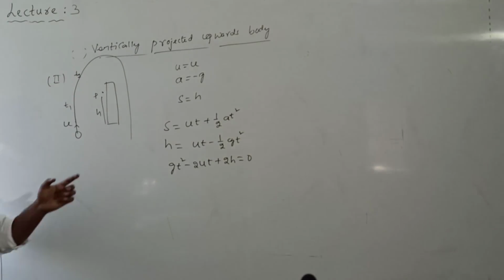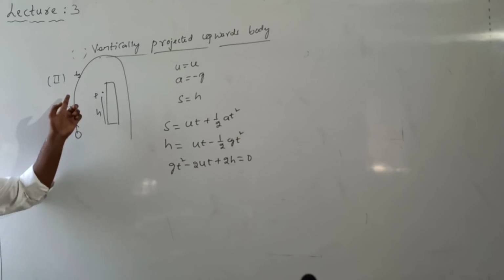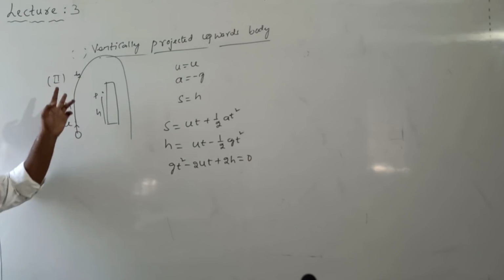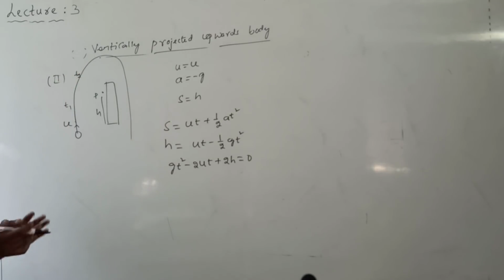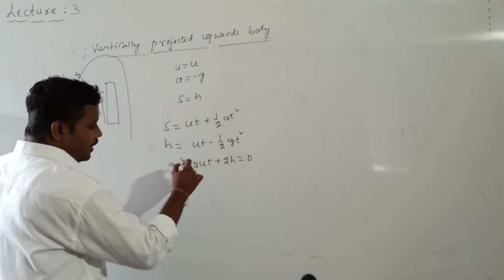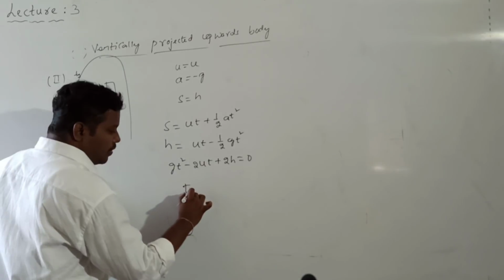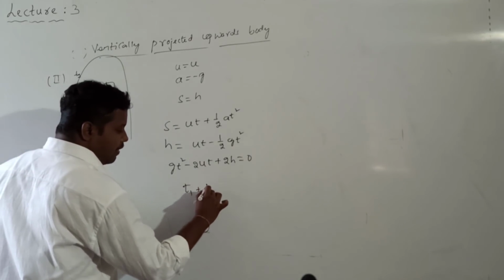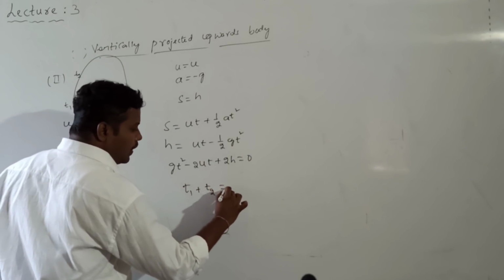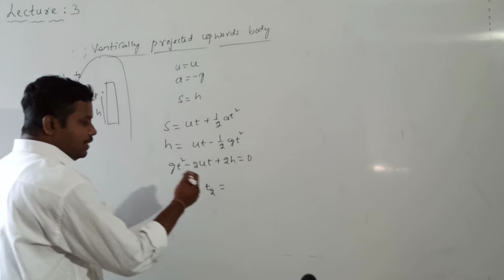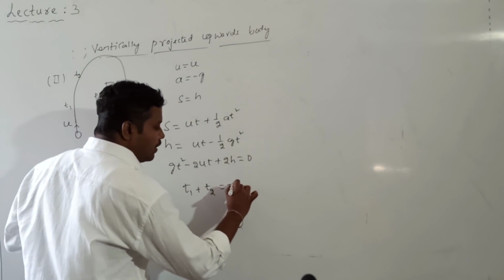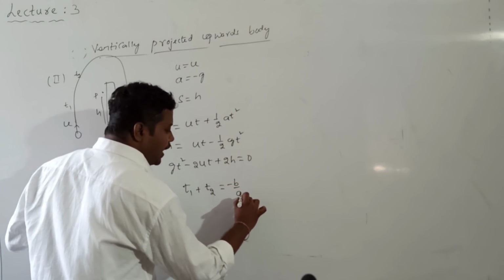This quadratic equation's roots will give you the t1 value and t2 value, where t1 is the time taken to cross P once and t2 is the time taken to cross P the second time. In this quadratic equation, we know the sum of the roots. So what is t1 plus t2? What is the formula for the sum of the roots of a quadratic equation? It is minus b by a.